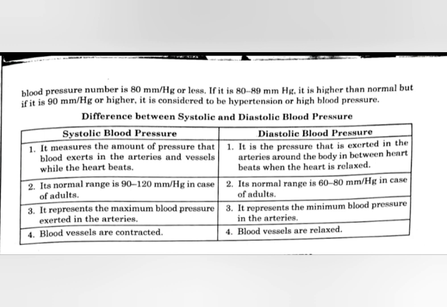During systolic blood pressure, the heart contracts, and during diastolic blood pressure, it is in a relaxed condition. The systolic blood pressure represents the maximum blood pressure exerted in arteries, because it occurs during contraction and it is the higher blood pressure. And the diastolic blood pressure represents the minimum blood pressure in the arteries, because it occurs during the relaxation of the heart. So it is the minimum blood pressure present in arteries.